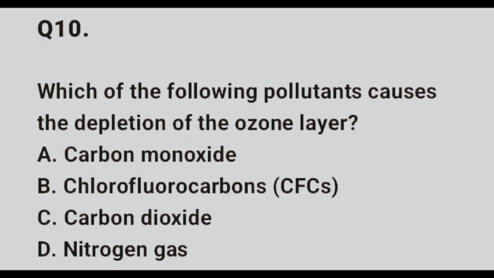Other pollutants like carbon monoxide is a poisonous gas. It binds hemoglobin, reducing oxygen transport in the blood. We also have carbon dioxide. It's a major greenhouse gas responsible for global warming, but not ozone depletion. Nitrogen gas is inert under normal conditions and not a pollutant. Therefore, CFCs are the main cause of ozone layer depletion.